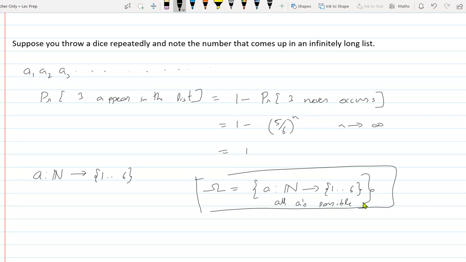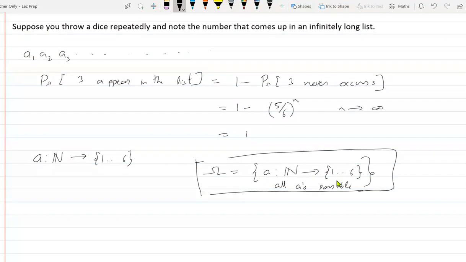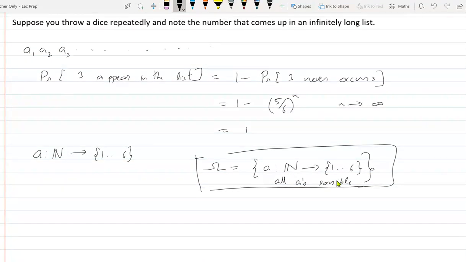If you have an opinion, you also need to tell why it is countable or why it is uncountable. Yeah, please speak out. I think it is uncountable.